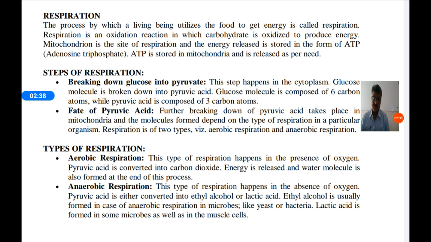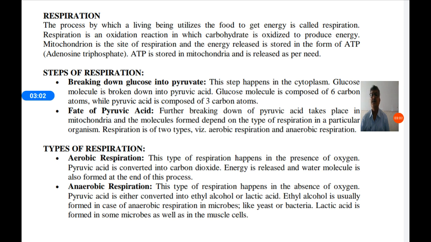But in aerobic respiration, there is a supply of oxygen. All the glucose is converted into energy, and carbon dioxide is also released along with water vapor. So in this way, there are two steps in respiration. First, breaking down glucose into pyruvate.